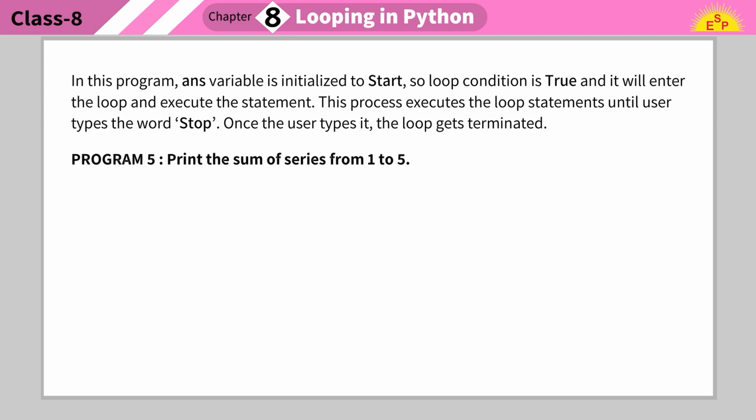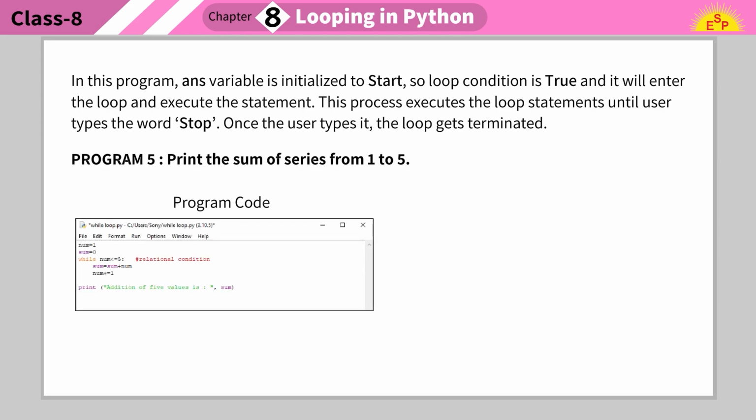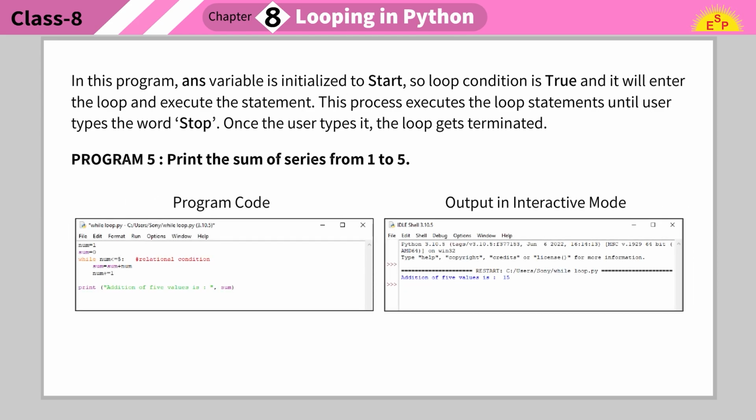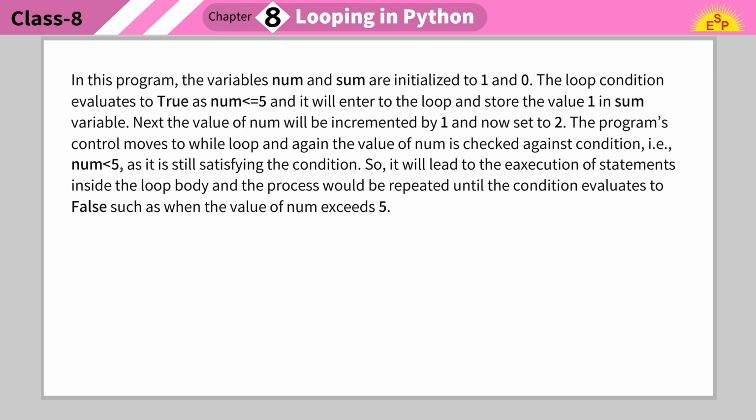Program 5. Print the sum of series from 1 to 5. Program code. Output in interactive mode. In this program, the variables num and sum are initialized to 1 and 0. The loop condition evaluates to true as num is less than or equal to 5, and it will enter the loop and store the value 1 in the sum variable. Next, the value of num will be incremented by 1 and is now set to 2.